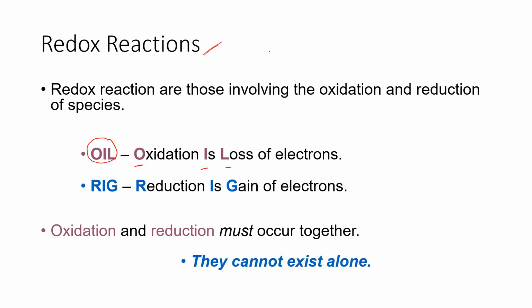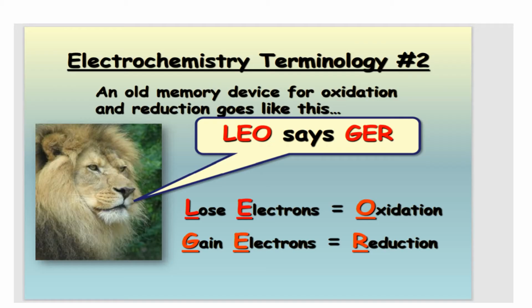In any chemical reaction, there will be oxidation and there will be reduction. So oxidation and reduction collectively are called redox reactions. Only oxidation does not take place alone, and only reduction does not take place alone. Both take place; reduction plus oxidation, the redox reaction, exist in combination in any chemical reaction.